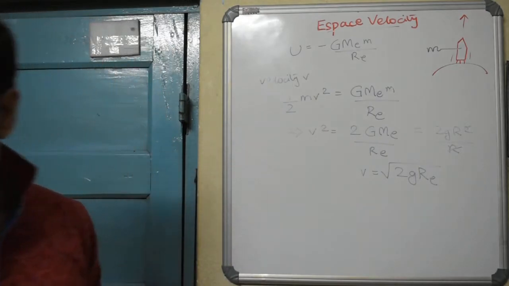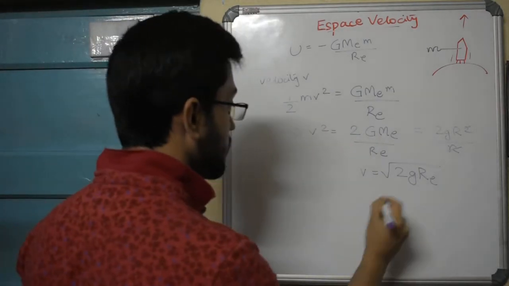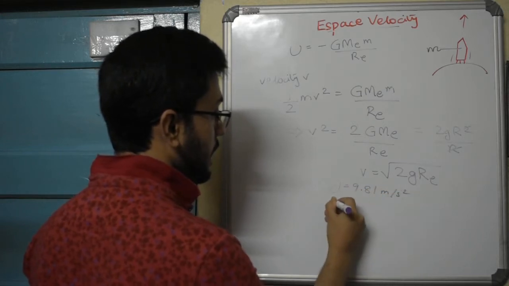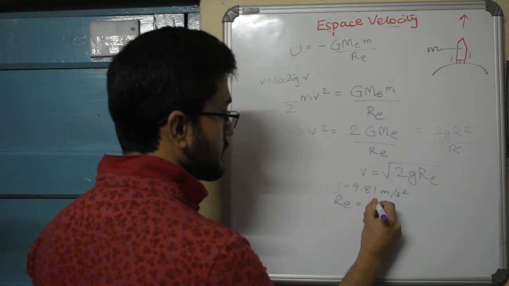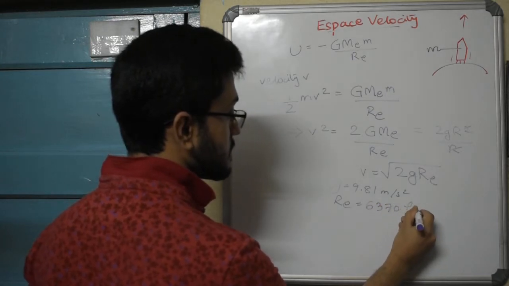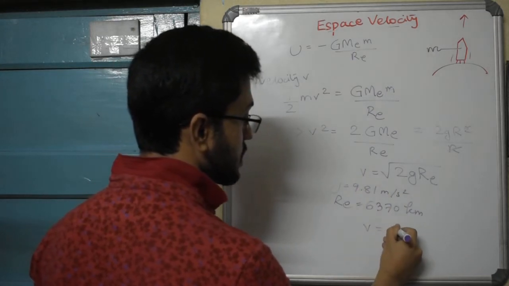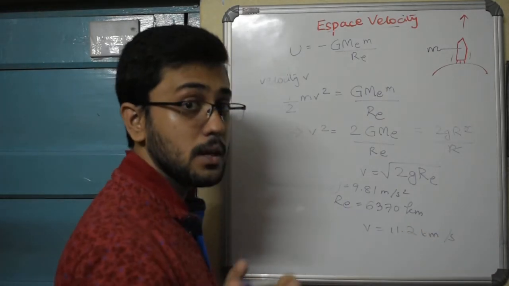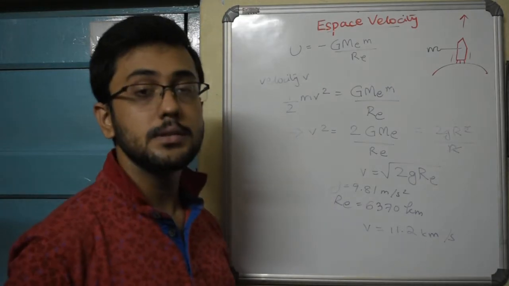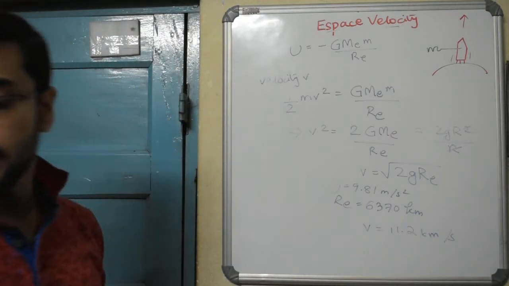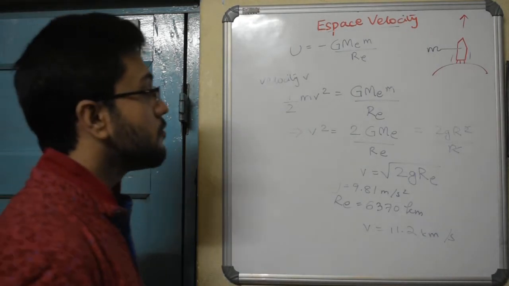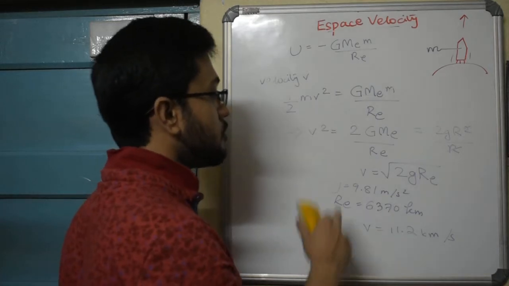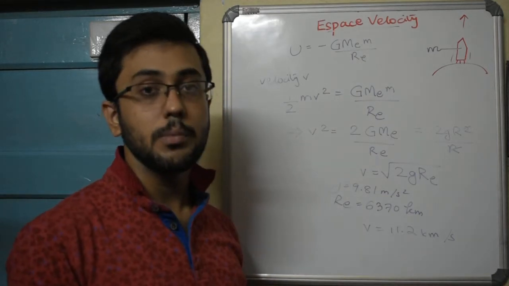And what is the value of this escape velocity? If you plug in the value of g, which is 9.81 meters per second squared, and the value of radius of Earth, which is 6,370 kilometers, you shall find the escape velocity turns out to be approximately 11.2 kilometers per second. Don't make it meters. 11.2 kilometers per second is the escape velocity of the Earth. That means in order for anybody, whether it's you, me, a rocket or a dragonfly, it will have to attain this velocity of 11.2 kilometers per second.